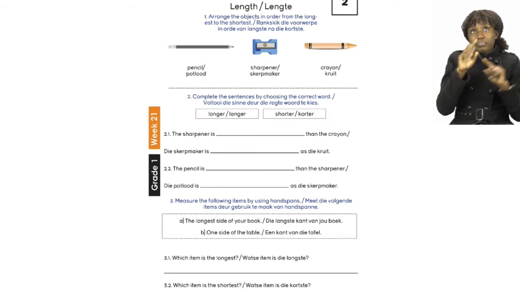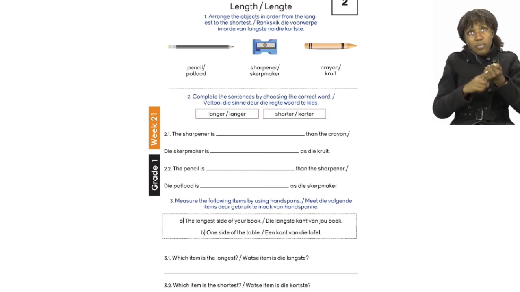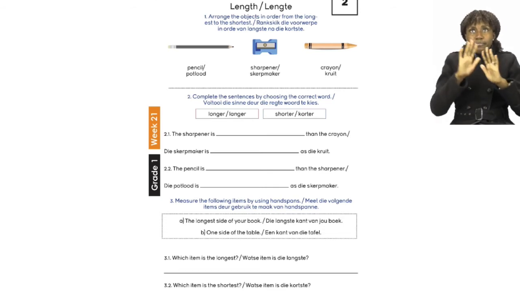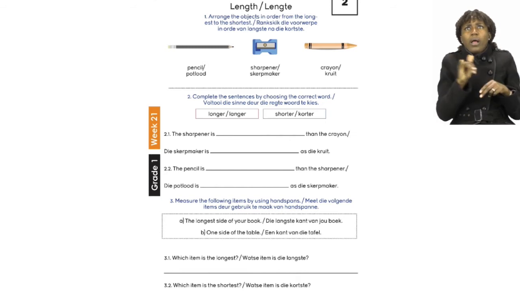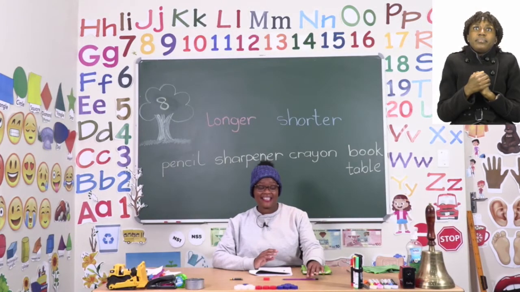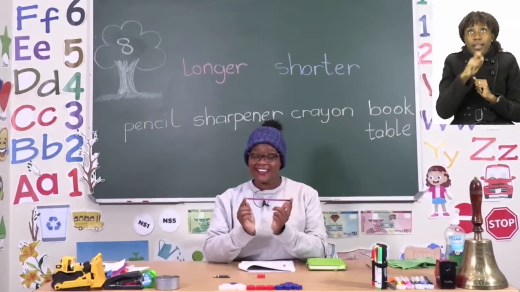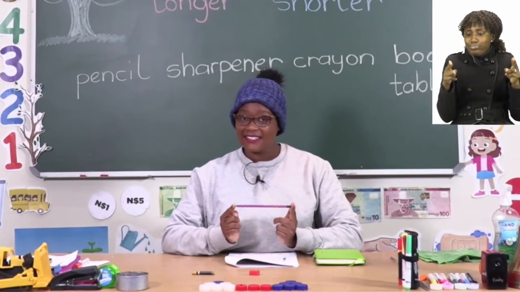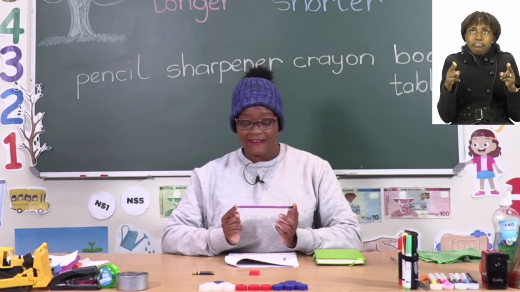We have a pencil, sharpener, and a crayon. Now, let's take a look at these 3 things to see which one is the longest. Now, I have the same things in the classroom. And the first thing we're going to take a look at is the pencil. Now, as you can see, the pencil seems to be something that's quite long.